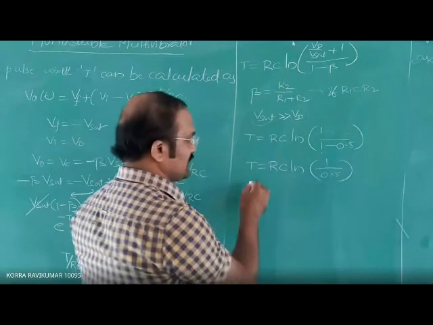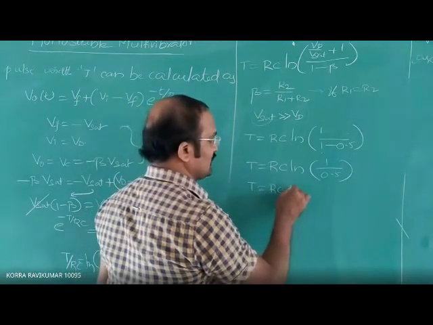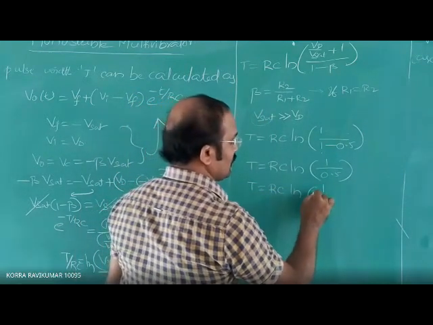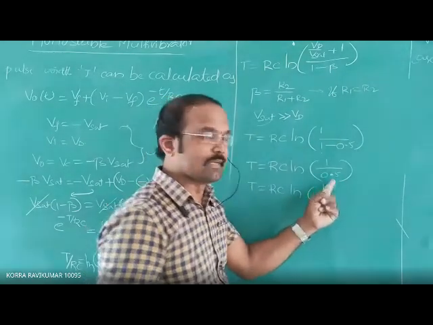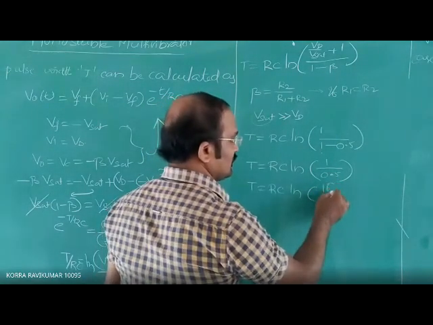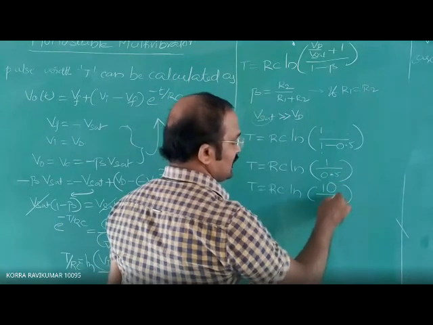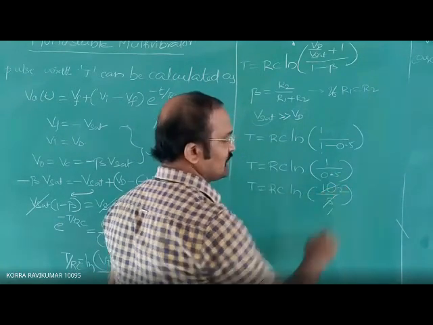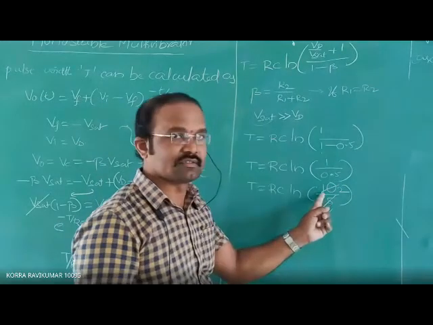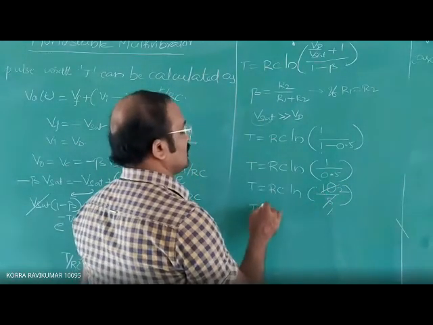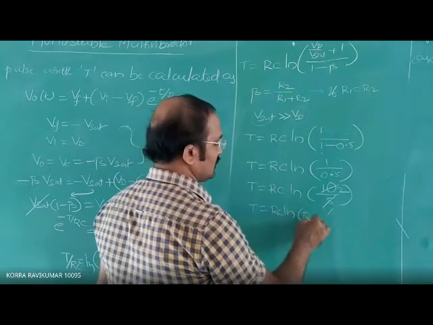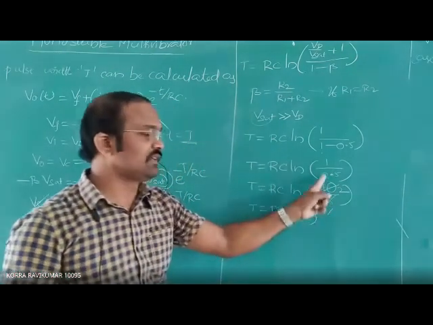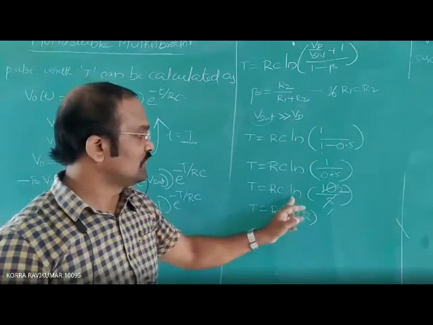So you can also write it as T is equal to RC into natural logarithm of 1 by 0.5. Just eliminate this decimal, then it becomes RC into natural logarithm of 2.